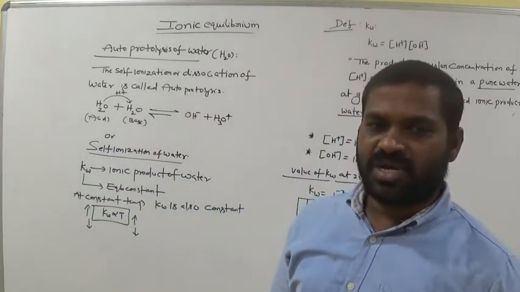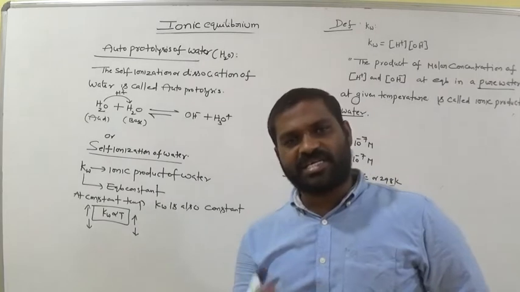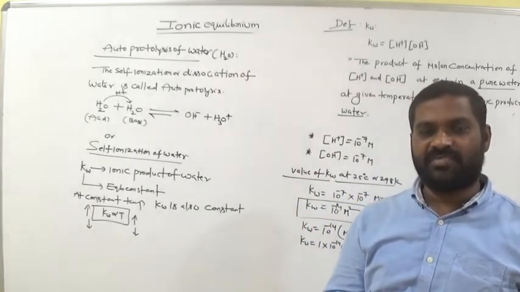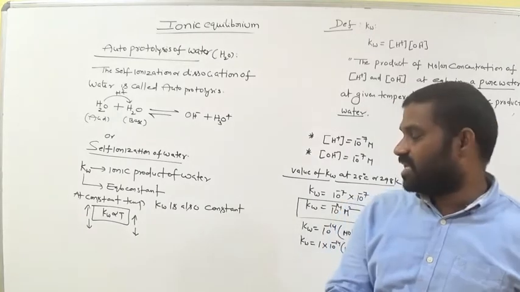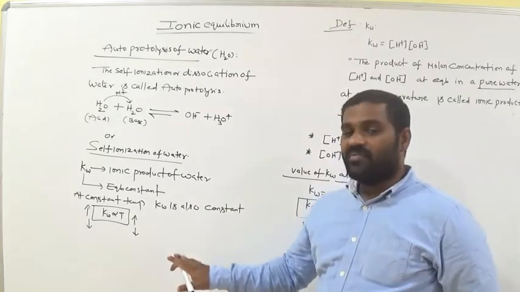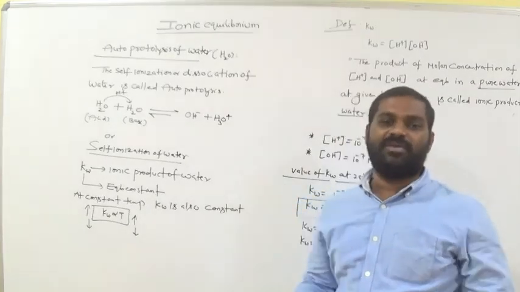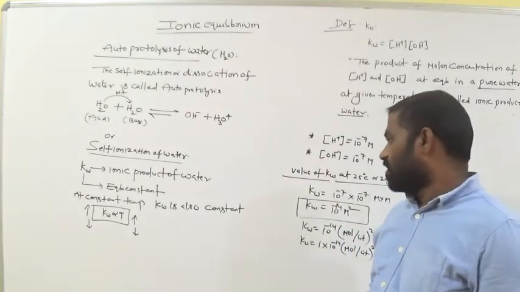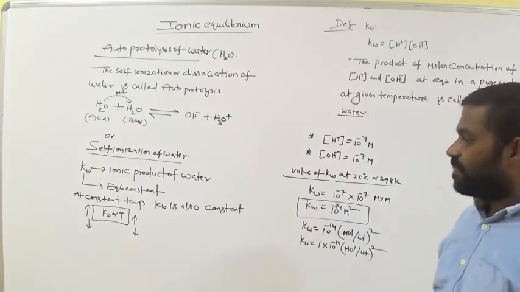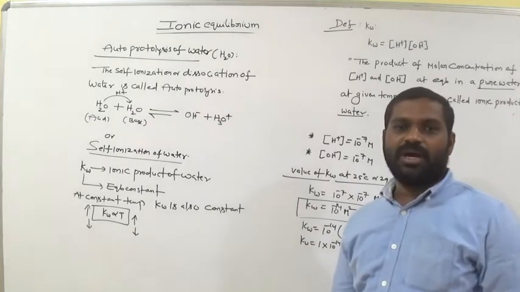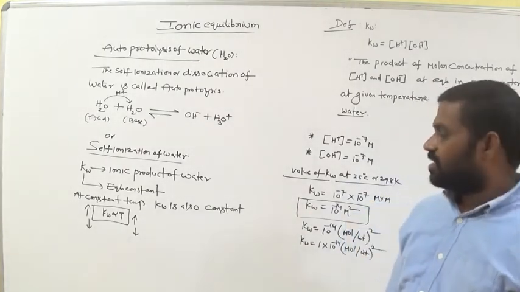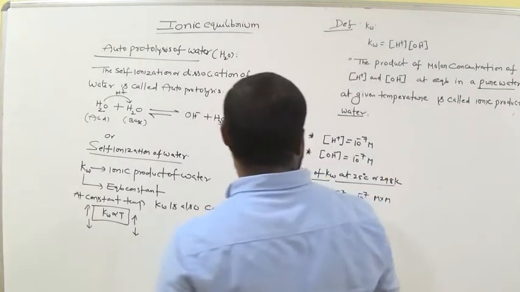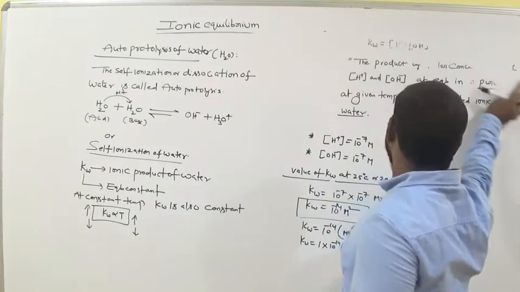Remember this. So an equilibrium constant is a constant, it never changes by changing the volume or pressure or concentration. But the changes take place only when temperature is changed in the equilibrium, then Kw also changes. Now what is the effect of temperature on Kw or the ionic product of water? That is the next point.